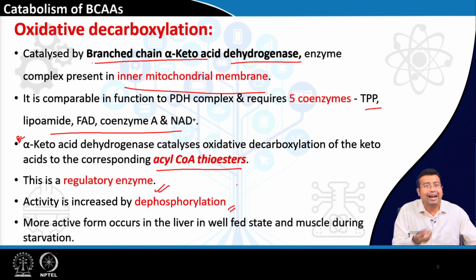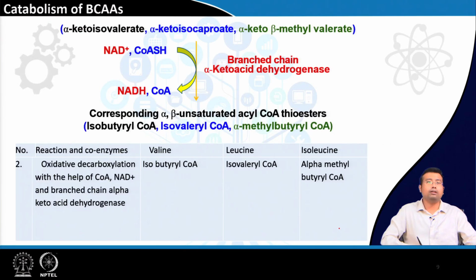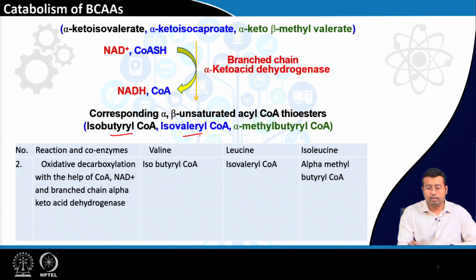And more active form occurs in the liver in well fed state and muscle during starvation. Muscle during starvation that we already know, right, but in liver it is in well fed state where the activation occurs. So, what happens actually? The keto acids are being converted to their respective thioesters. What are the names? Isobutyryl coenzyme A, isovaleryl coenzyme A and alpha methyl butyryl coenzyme A.